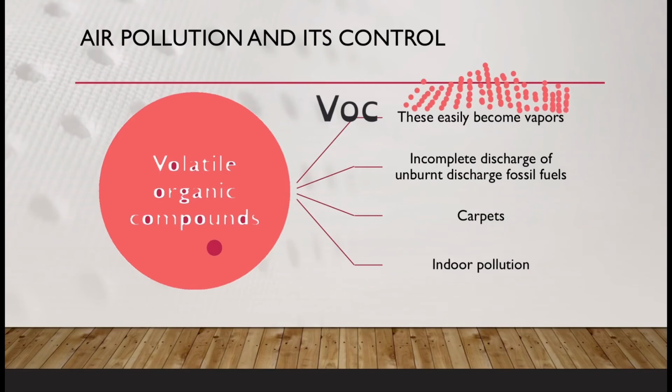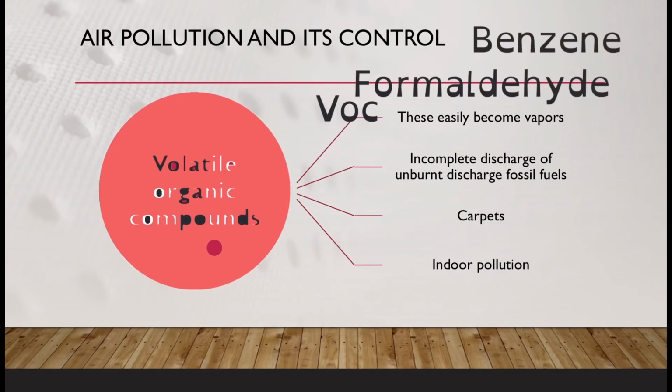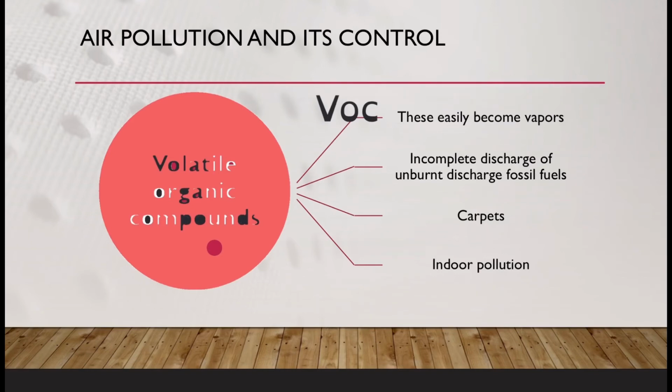Well, students, now we will talk about the sources of volatile organic compounds. Some are naturally produced by animals and plants, but others come from man-made sources like combustion of fossil fuels, paints, glues. For example, benzene and formaldehyde are volatile organic compounds. Do you know one thing about carpets? Newly manufactured carpets can release formaldehyde. It is carcinogenic. You can say this kind of pollution is indoor pollution.